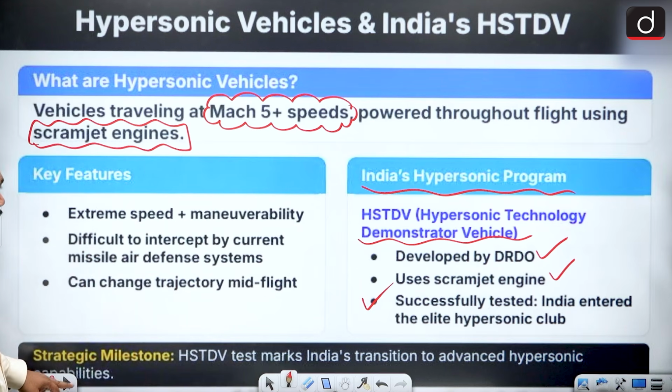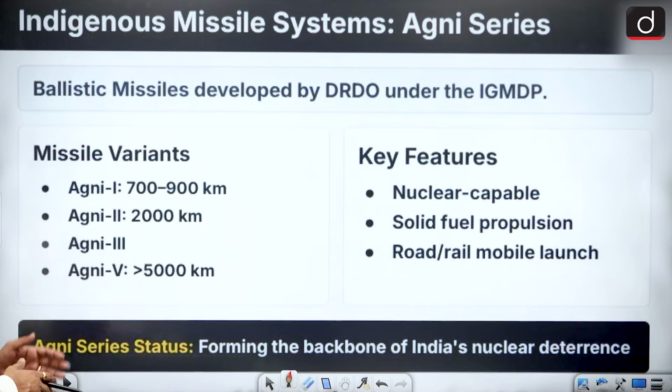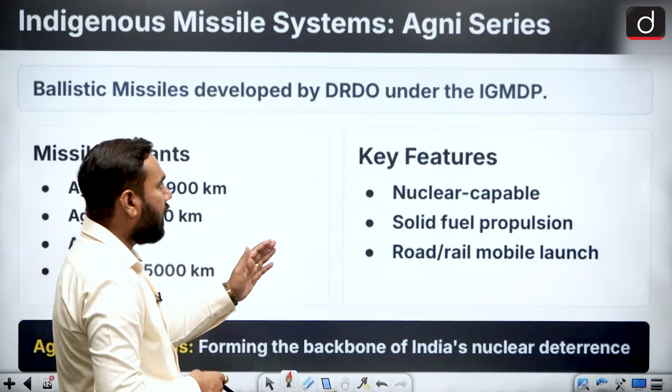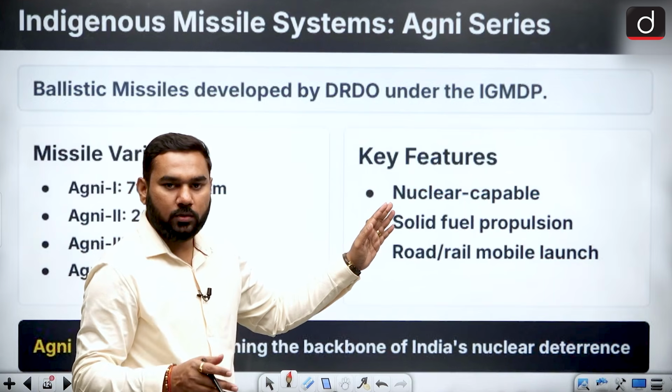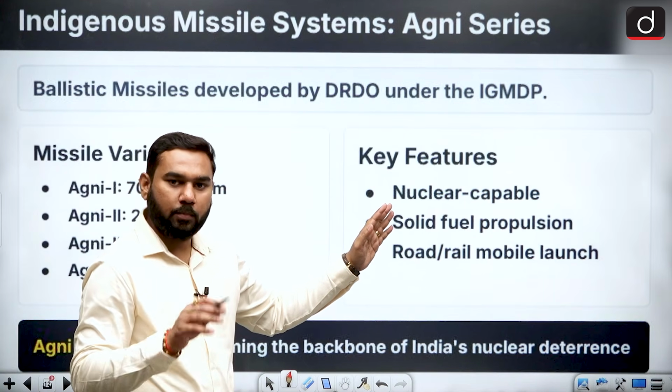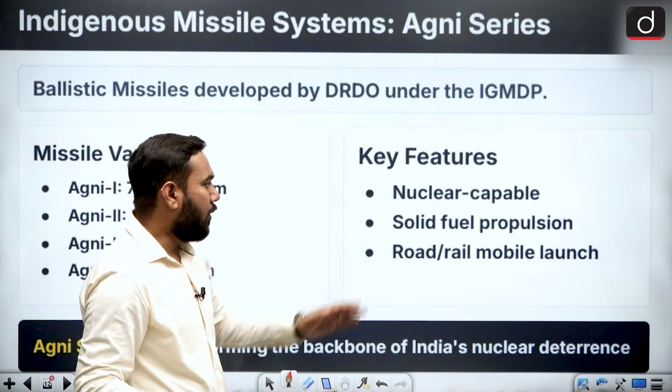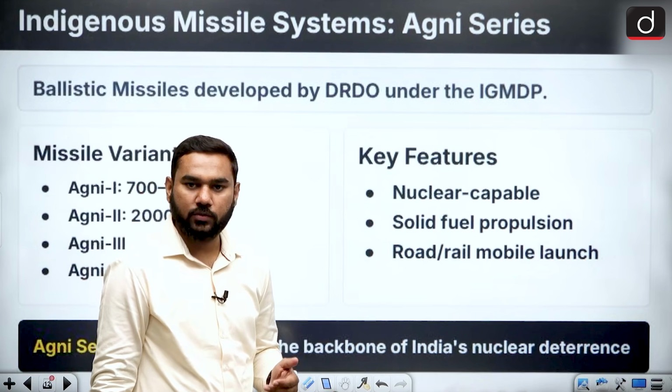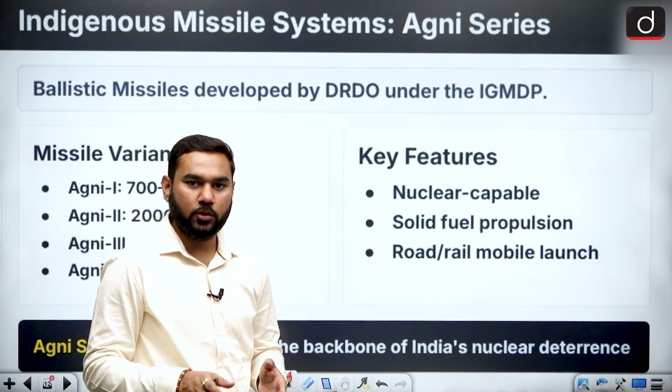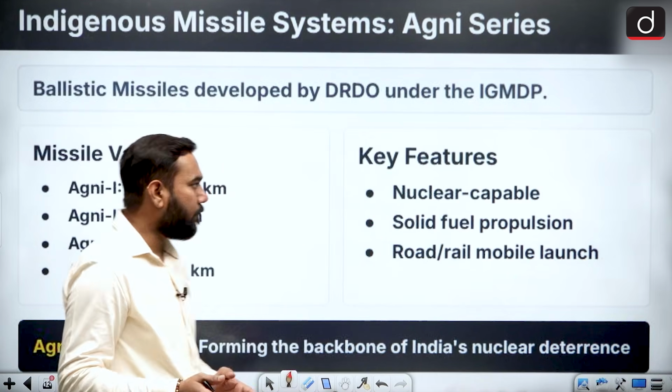Clear? Next point. When we talk about indigenous missile systems, the best one is the Agni series. We talk about many things, but we have the best one, called Agni, because Agni 5 is the latest one, which is very famous, and UPSC also asked a question from Agni 5.